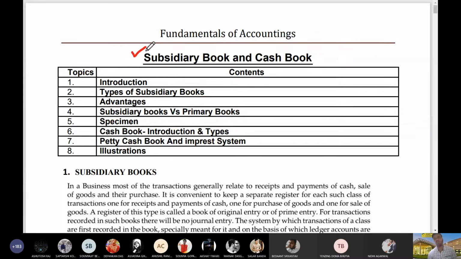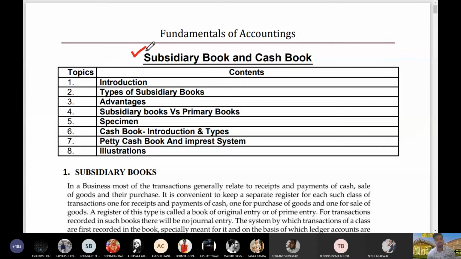But if I talk about a particular business, they may have around 30-40 journal entries in a particular day, somewhere around 1200 journal entries in a month, and somewhere around 14,000 or 15,000 journal entries in a year, and there may be around 200-300 ledgers and around 160 accounts left in their trial balance. So it will be very difficult if a person wants to know the balance of a specific area.